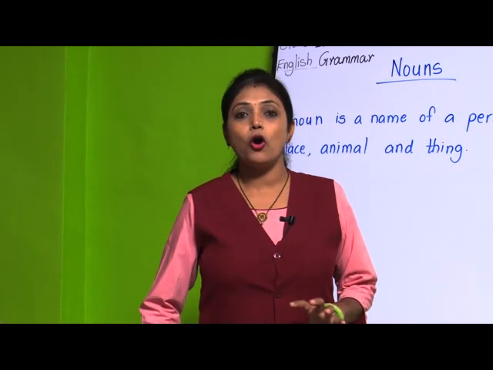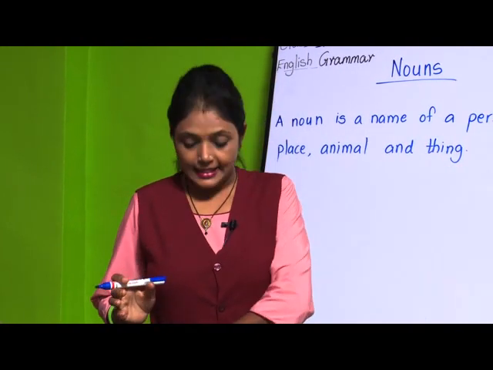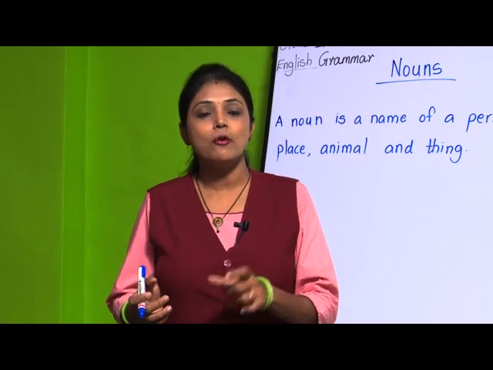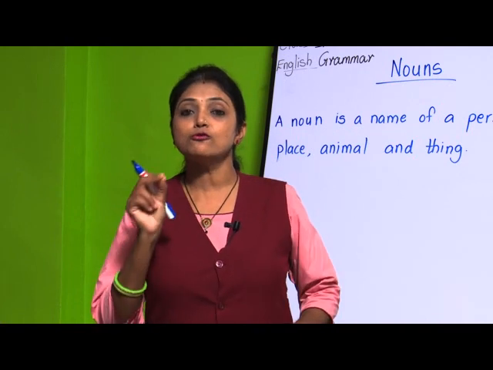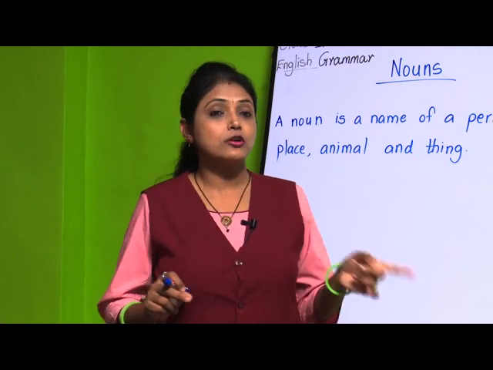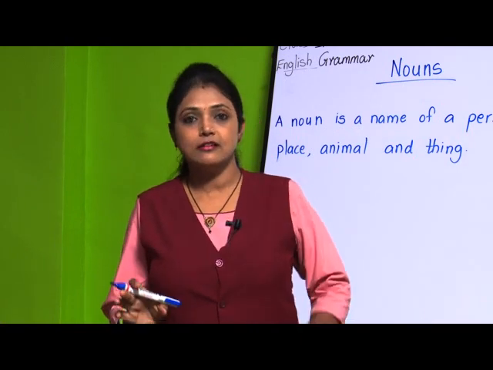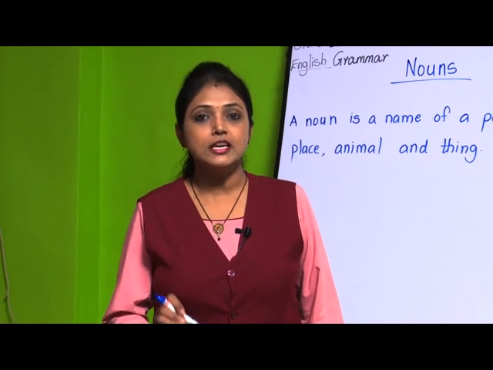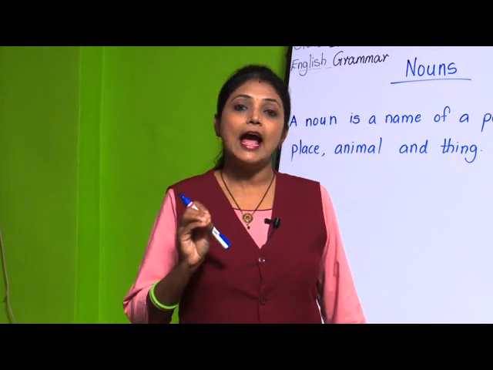See, when we were small, we used to play a game, and in that game we used to say alphabets, and wherever we used to stop, from that alphabet we had to start writing the name of a person, place, animal and thing. In the same way, nouns are names of a person, place, animal and thing.